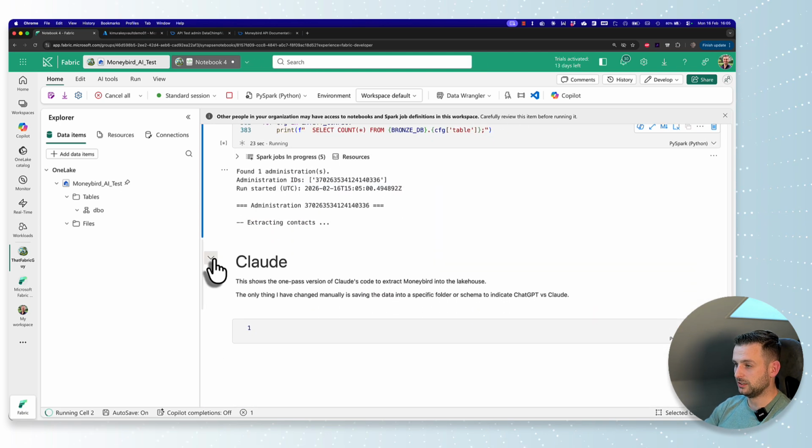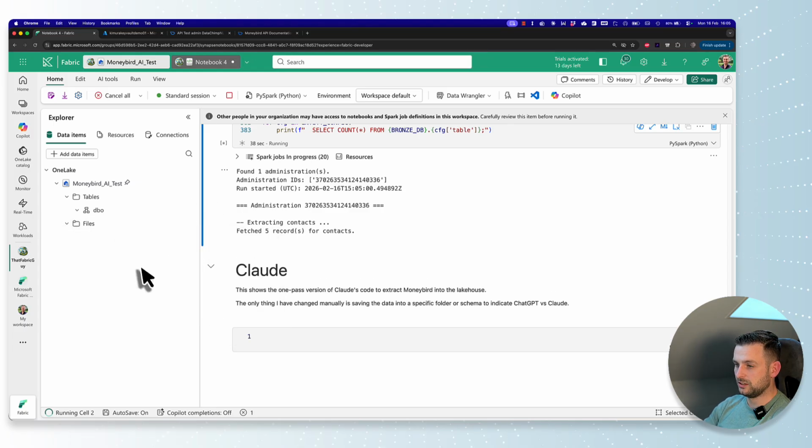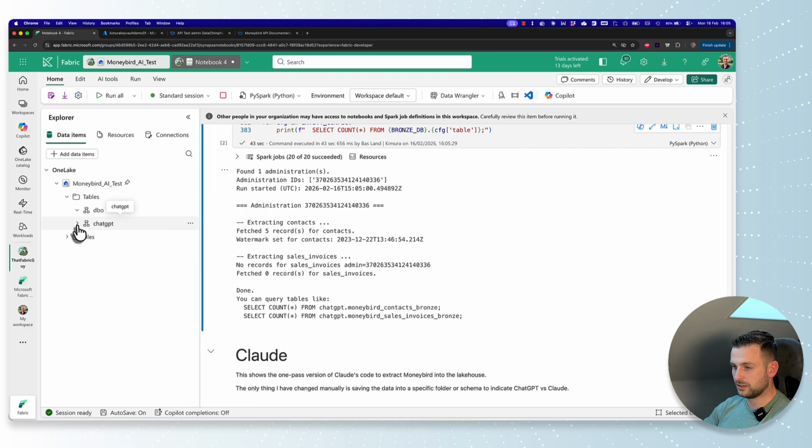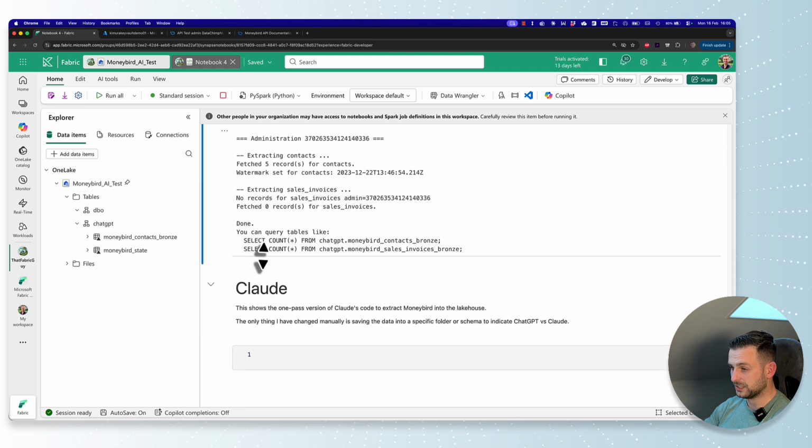It is actually finding an administration, that this is a test administration, and it's actually extracting data. So it looks like that our one prompt pass is actually working. That's amazing. That's really cool. Let's see if we can refresh already. There is a schema called ChatGPT already here, and then there's tables in here as well. So we are done. We can now actually query those tables. That's amazing. That's really cool.